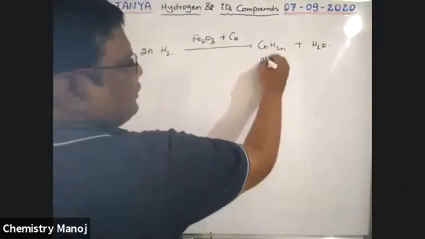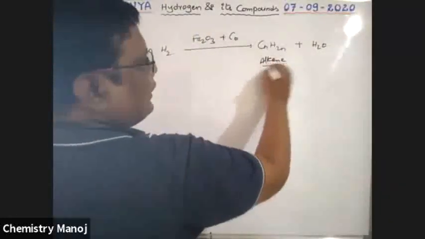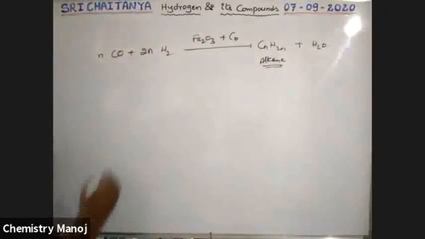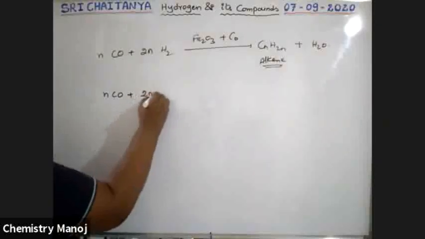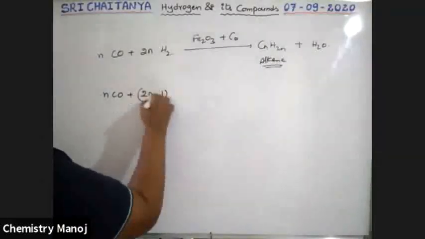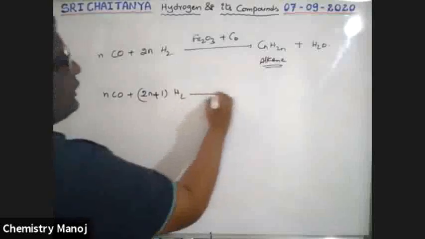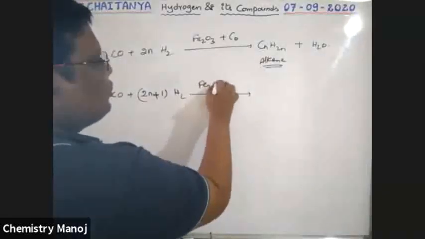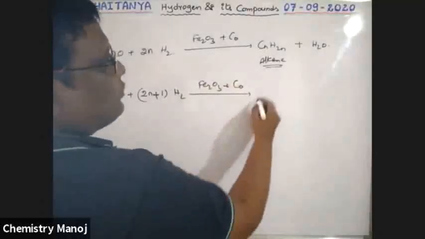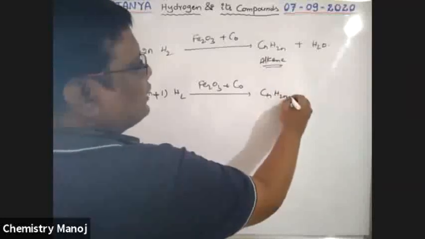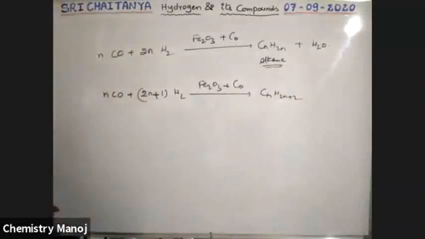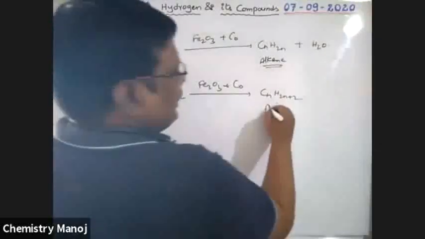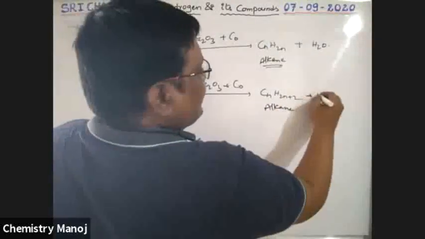It is an alkene. At the same time, N moles of carbon monoxide react with 2N plus 1 moles of hydrogen, with the same Fe2O3 plus cobalt, giving CnH2n plus 2, an alkane, plus H2O.